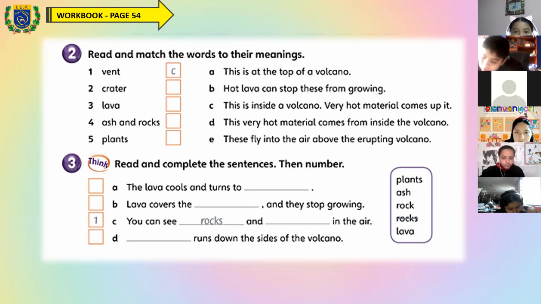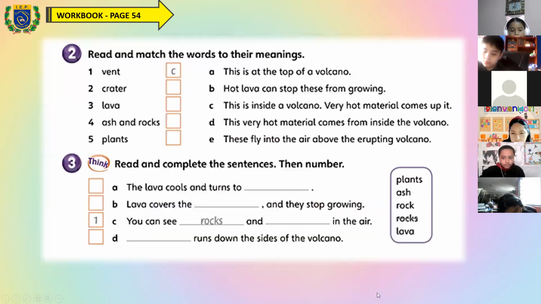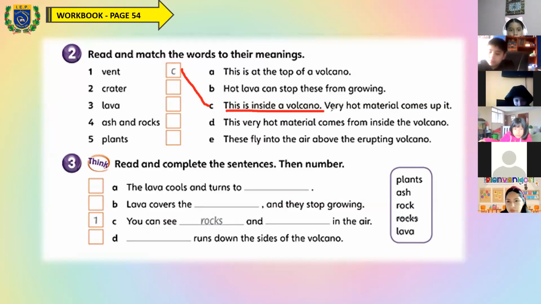Bend, remember, you can see the last activity here. The letter A is bend. This is bend. So the meaning is the letter C. What is this? This is inside a volcano.